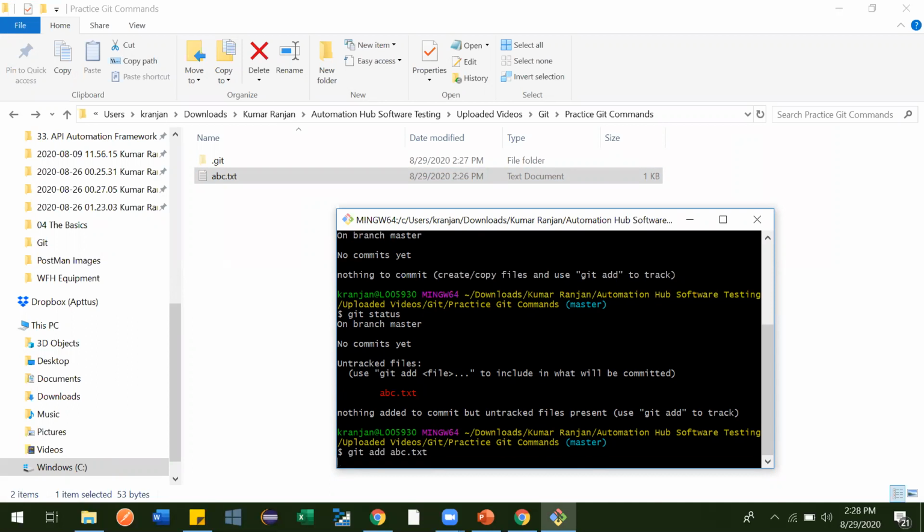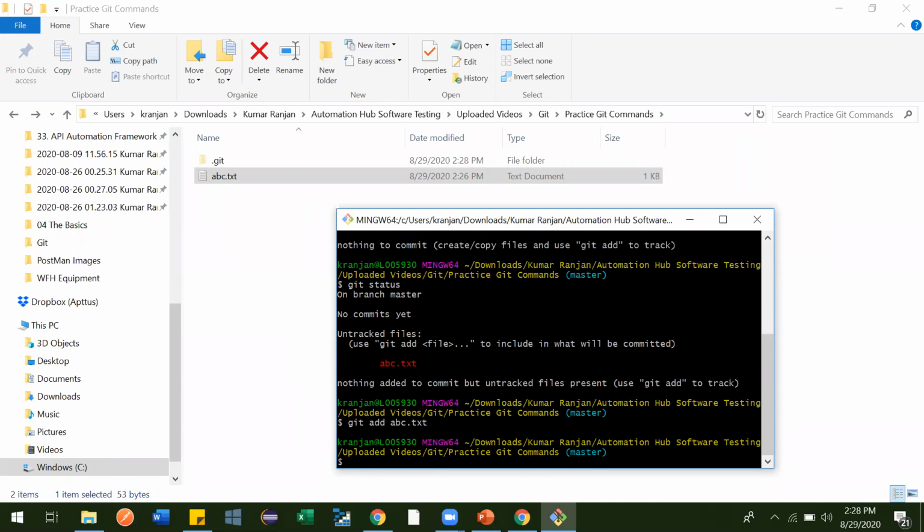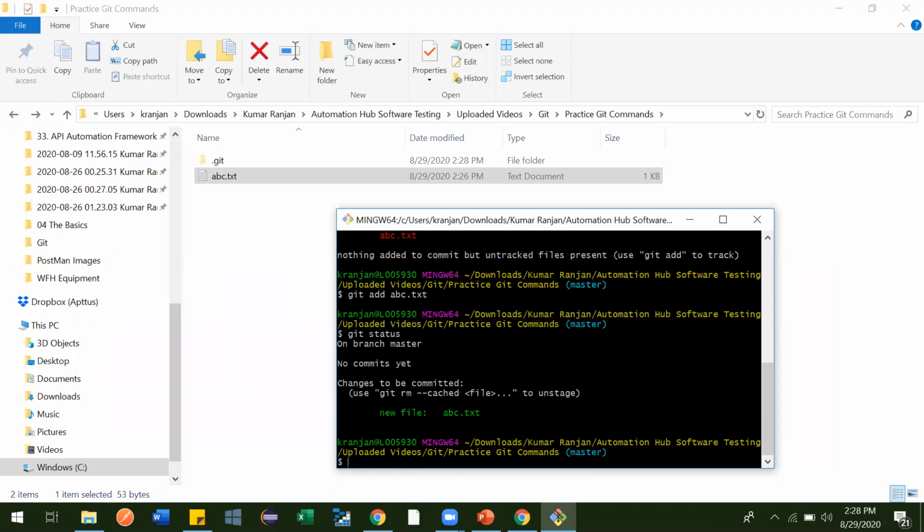.txt. So what it will do, it got added. You see, we don't have any message, we didn't get any error message or anything, it means we are good. Okay, it got added to staging area. Now let's go and hit this git status. See that, now what it is telling. It is telling you that you have a new file abc.txt which you can commit. So now we have this file added in staging area.